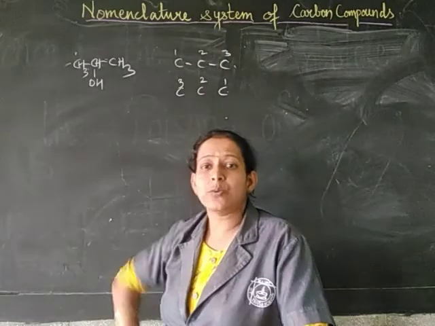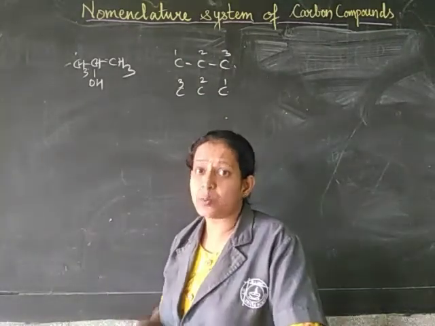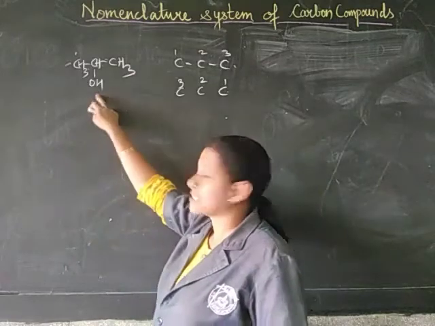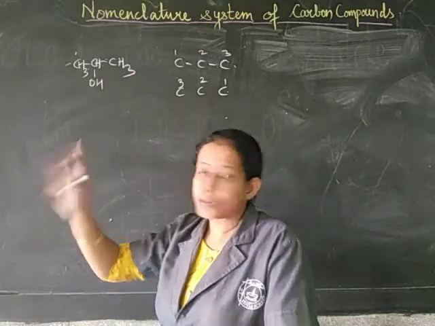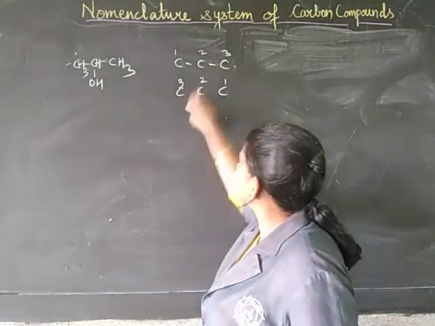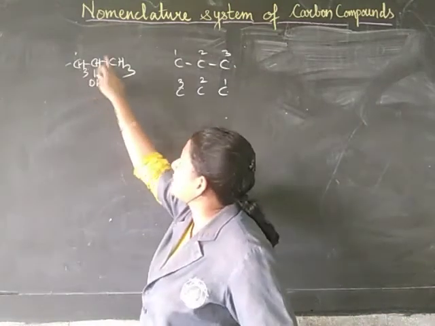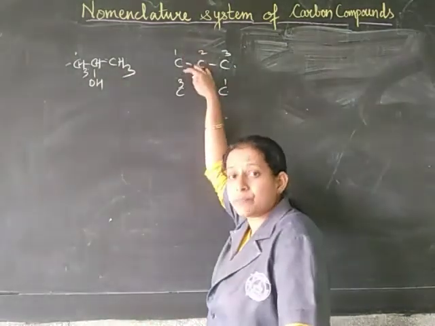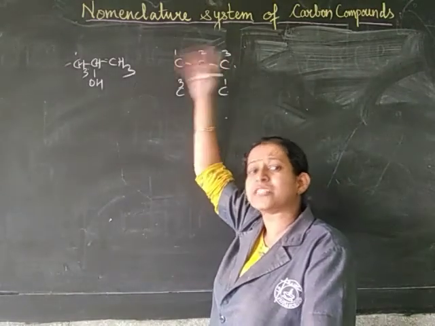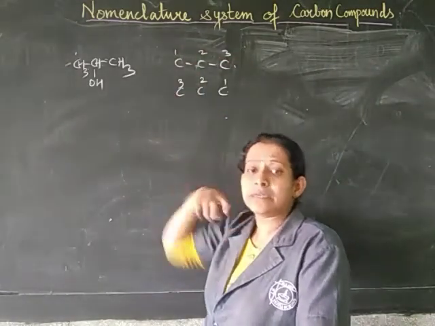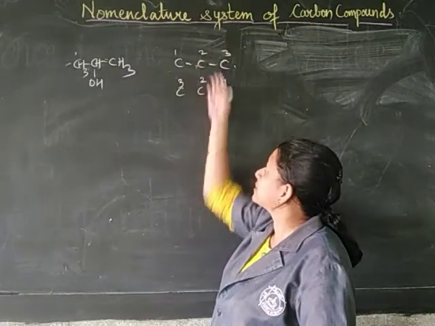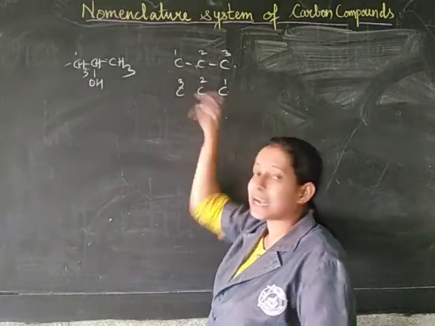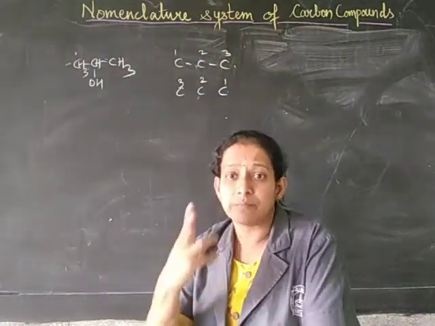Let's see in which direction we have OH nearest. If you see, in both cases this carbon is getting number 2. So whenever it is a 3 carbon compound, there is no problem in which direction you are numbering it, because both times the middle carbon will always have number 2.